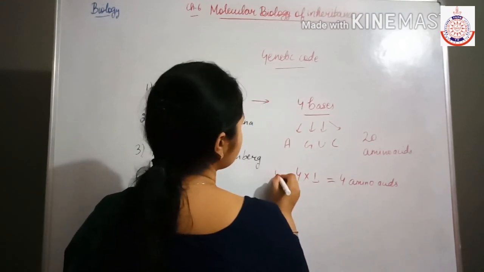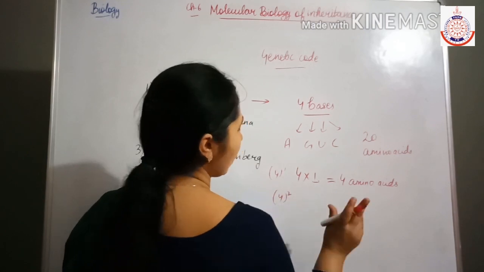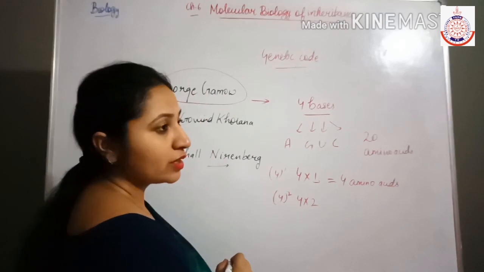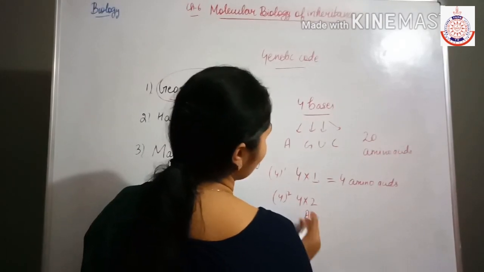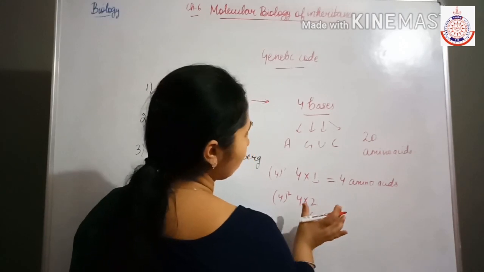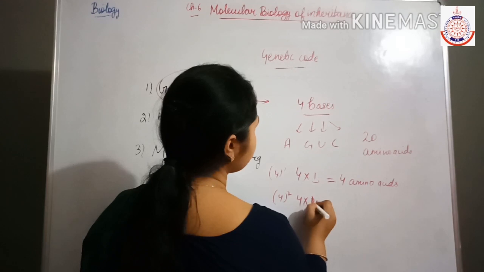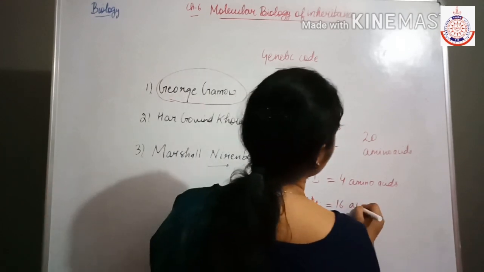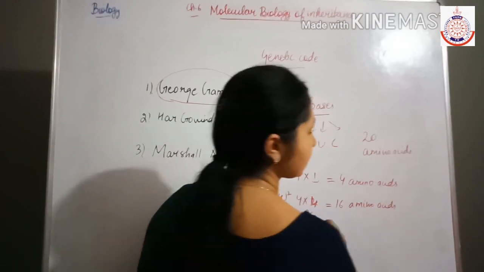And if one codon contained two bases, like suppose AG, in this manner, this is one codon, then 4 fours are 16. This would also be responsible for the formation of only 16 amino acids.